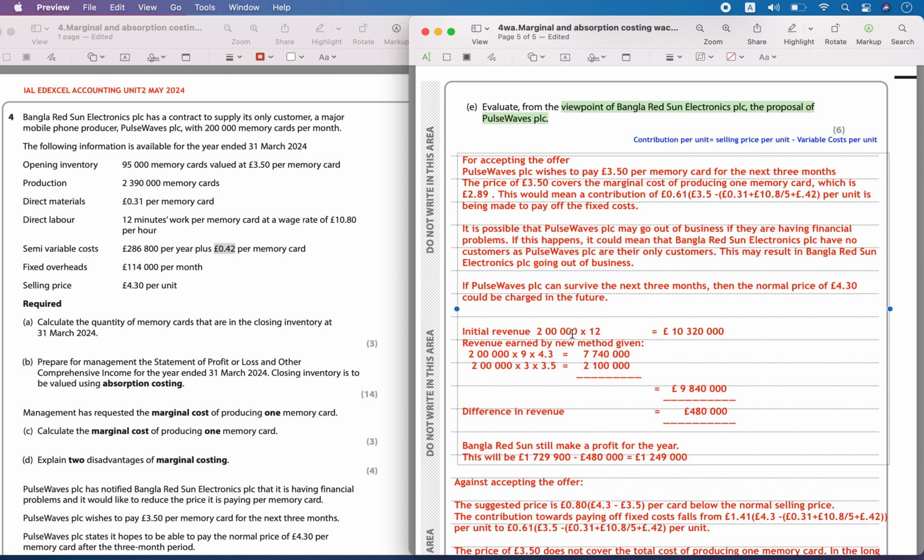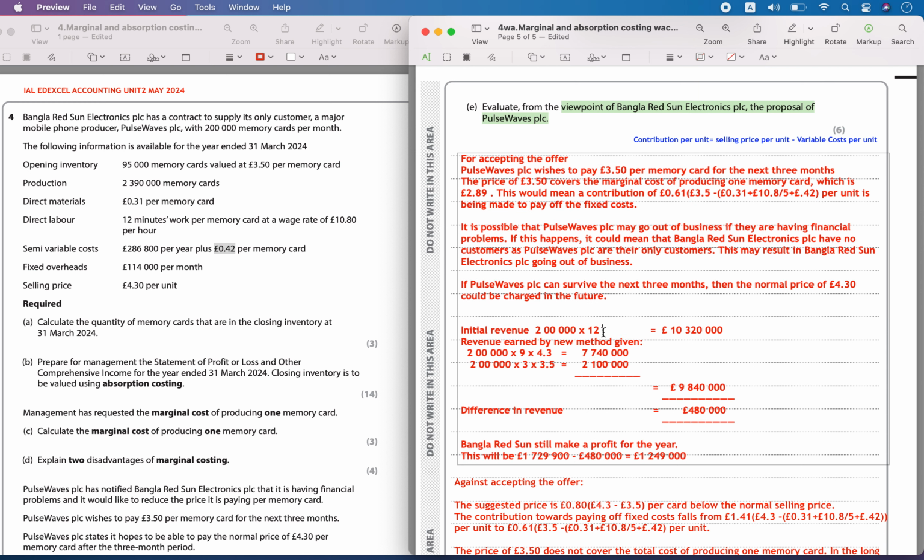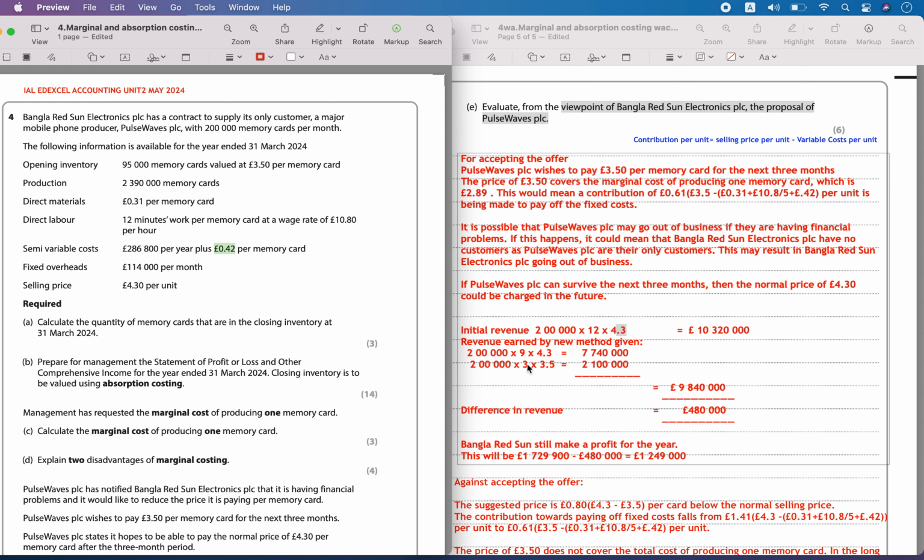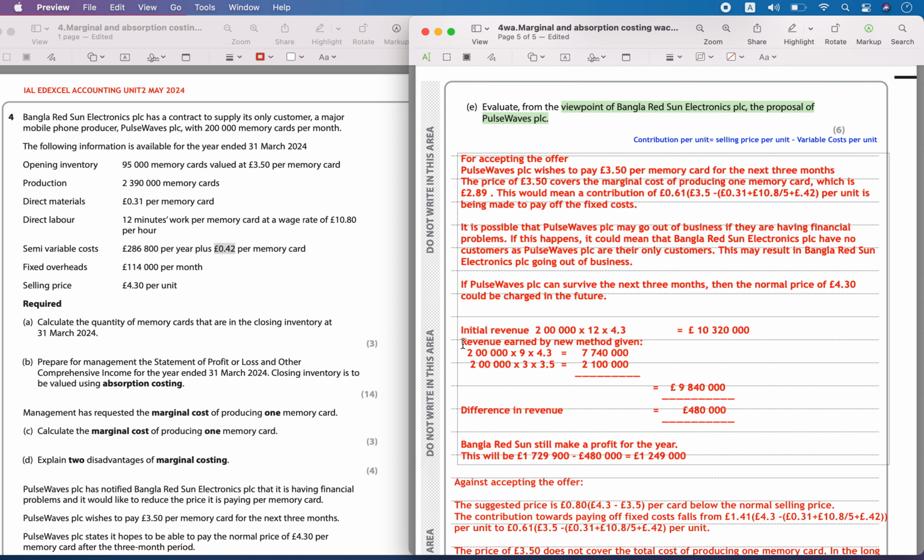The initial revenue was 200,000 times 12 times 4.3, that is equal to 10,320,000. That was the initial revenue if they had been selling at 4.3. Now the new revenue: for 9 months they are going to pay at the rate of 4.3, and for the other 3 months they are going to pay at the rate of 3.5.